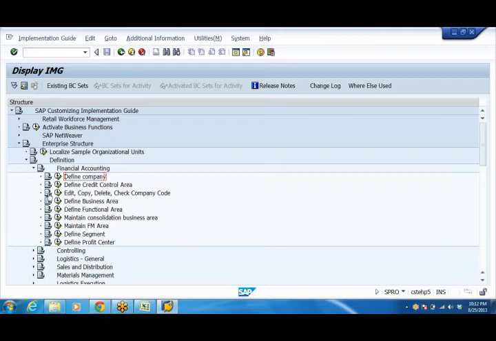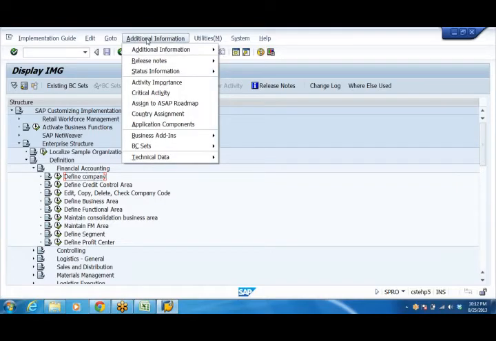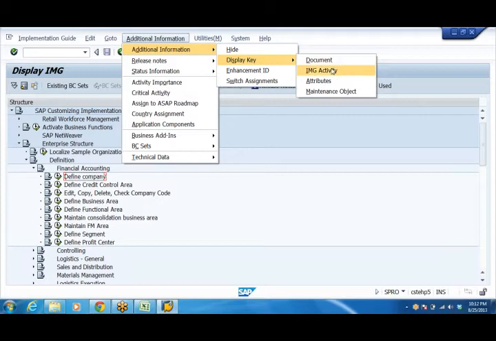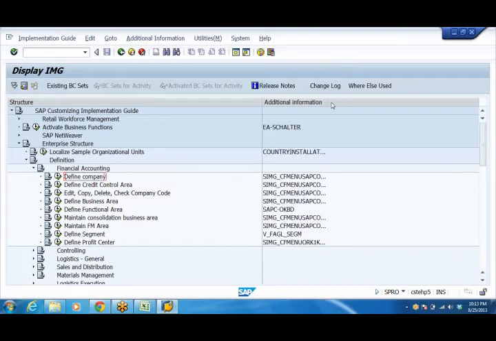And I told you every screen will have a transaction code. In order to activate the transaction code, click on additional information, display IMG activity. This is the path. Click on this. The last 4 digits will form part of the transaction code. The purpose of the transaction code I'll tell you later. First of all, I want to define my company.